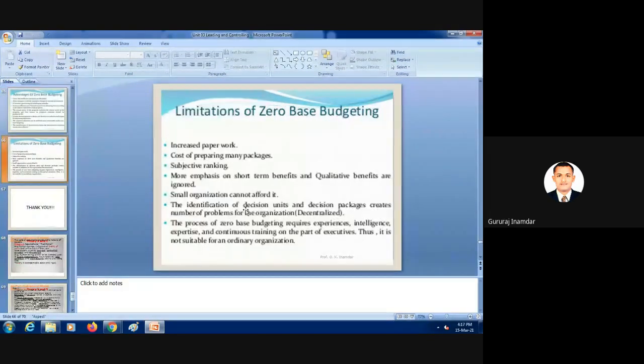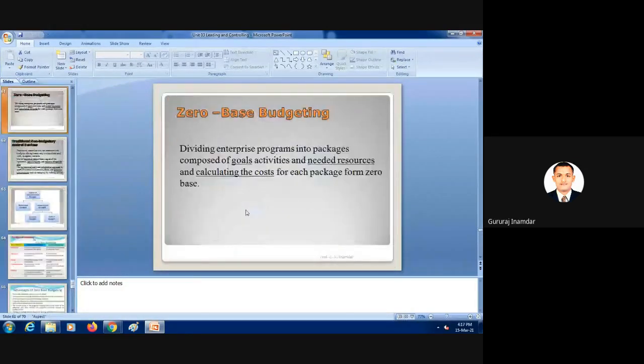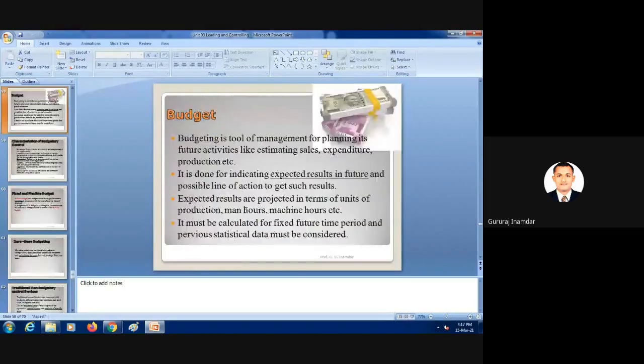Advantages of zero budgeting, limitations of zero budgeting. So those factors or budget you can say. These are very simple and very important factors while doing work in an organization. So all the factors are included in the controlling.